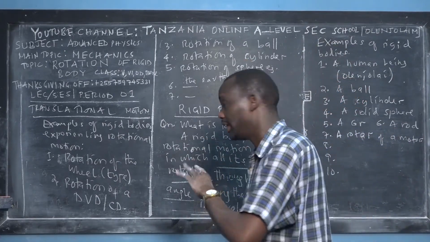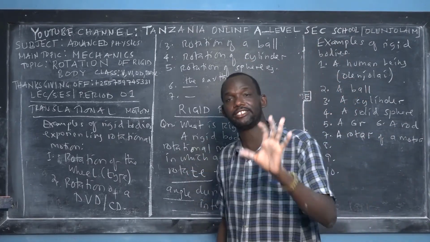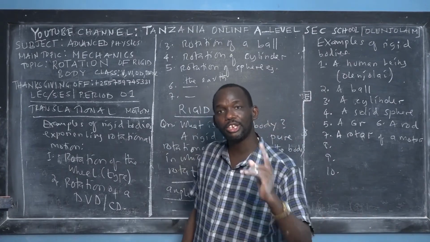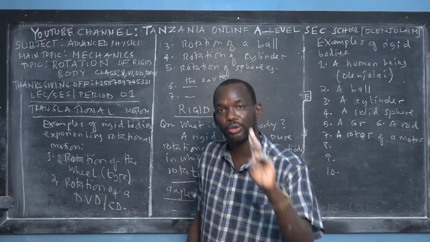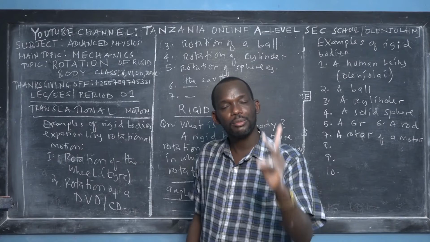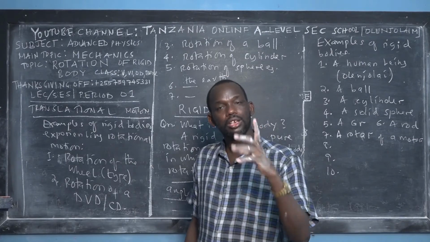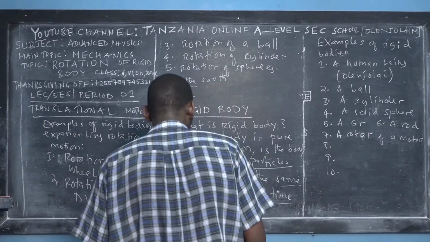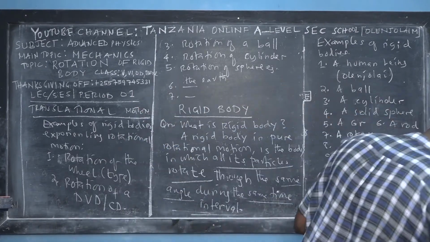Later in this topic, we'll be learning systems such as the rolling of a cylinder on an inclined plane. The cylinder will experience both translational and rotational motion. Rolling of a sphere on an inclined plane means the sphere will experience both rotational and translational motion.